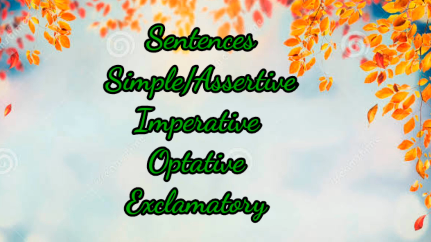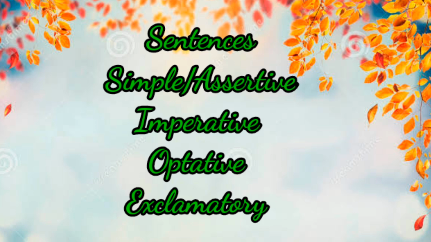Without watching that or without knowing the rules, if you go for practice of this topic, it is of no use. So dear students, whenever we do narration, we change direct into indirect sentence, we should be aware of what type of sentence is written inside the inverted commas, what type of sentence is written as reported speech. Fine, it can be a simple sentence, it can be imperative, optative, exclamatory or interrogative. In this video, I am going to describe simple, imperative, optative and exclamatory. Interrogative sentences I'll discuss in a separate video.